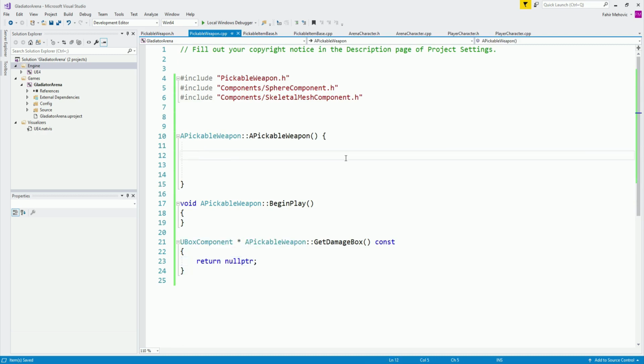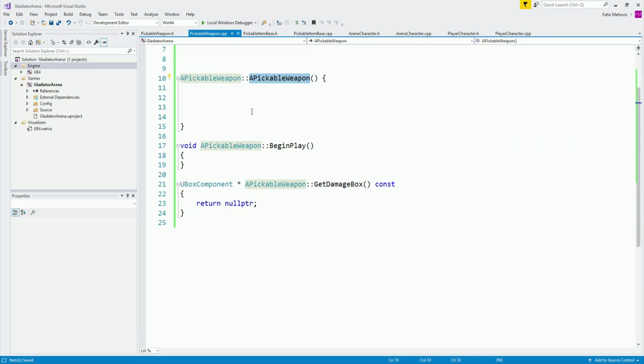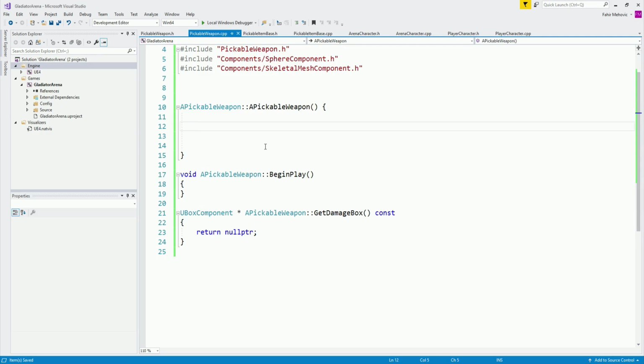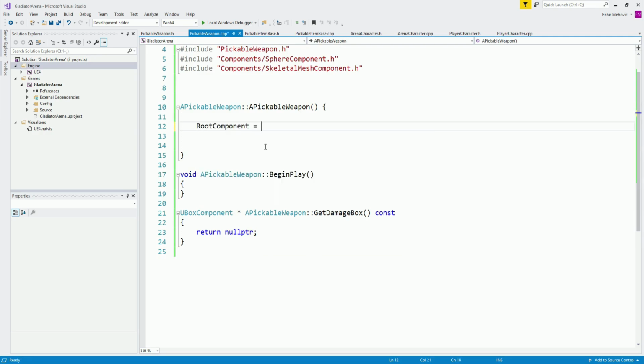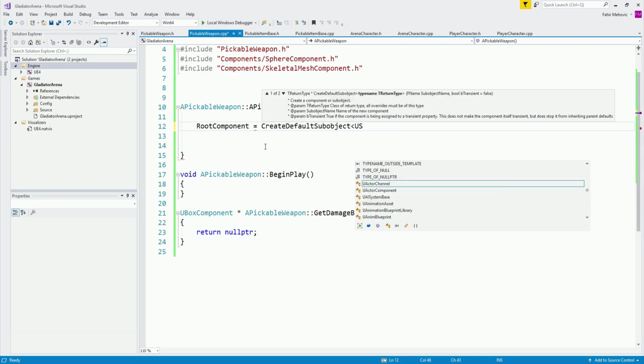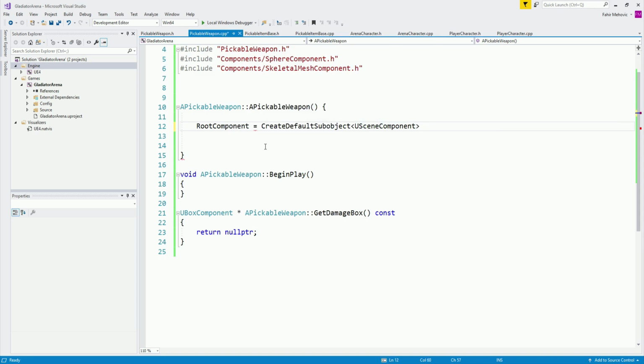Okay, now inside of our pickable item weapon, which is the constructor, I am going to create the root component. So root component is going to be equal to CreateDefaultSubobject, and it's going to be a type of scene component, and it is going to have a name root.